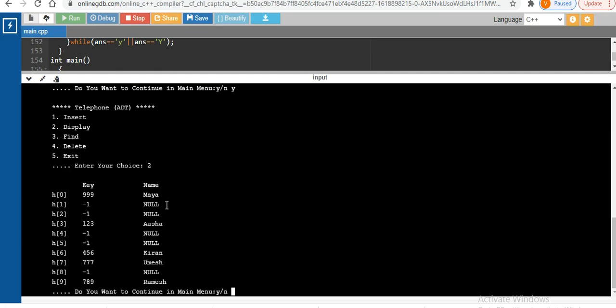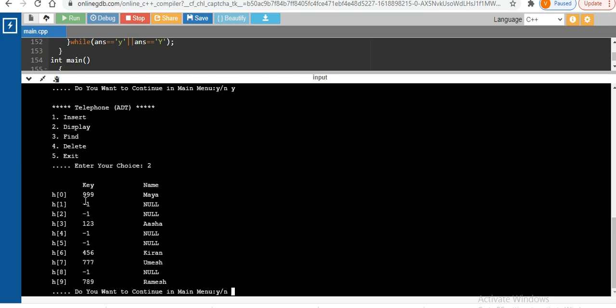So you can see that initially we have inserted 123, right? 123 has a hashing value of 3, that is 123 mod 10. It will give the remainder 3, so it is at the correct position with the name Asha. Then we have inserted 456. 456 should be at the 6th location, so it is at the correct position, and we have inserted the name Kiran. Then we inserted 789. 789 gives the remainder 9. Okay, so at the 9th location we have inserted Ramesh, right?